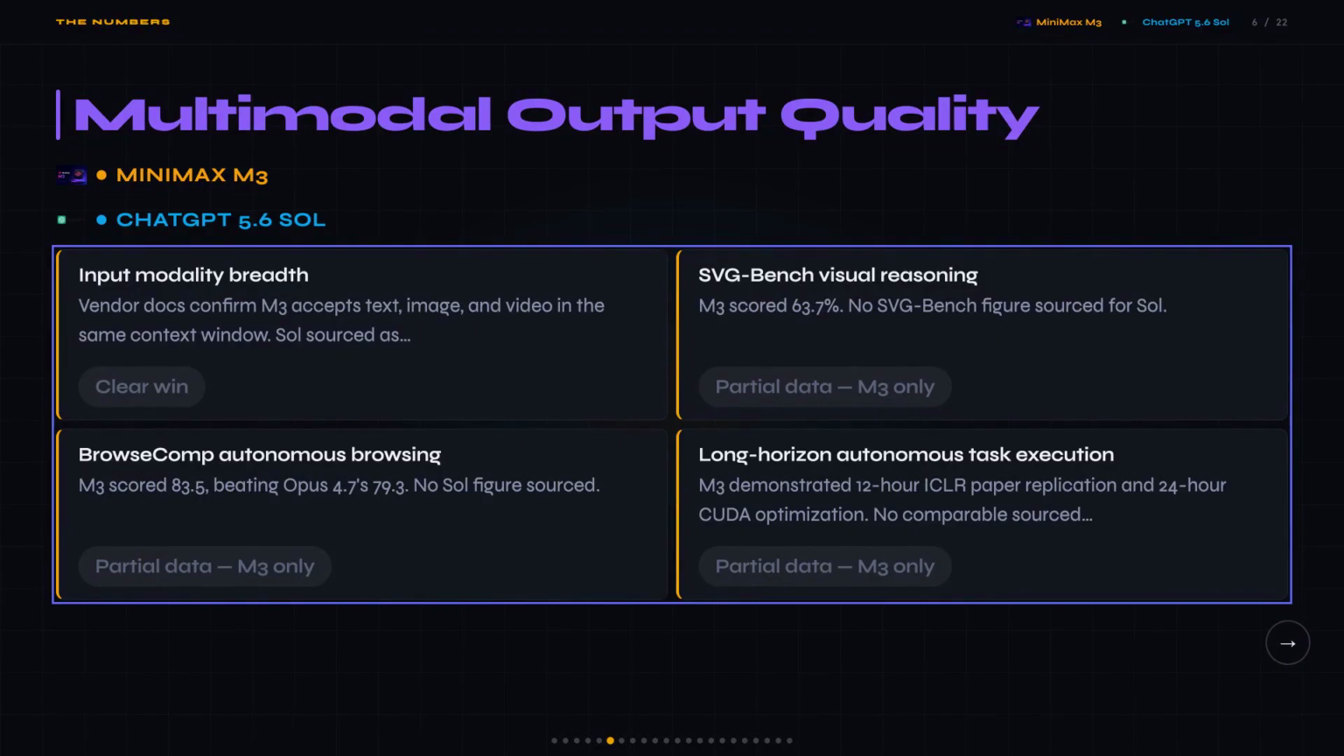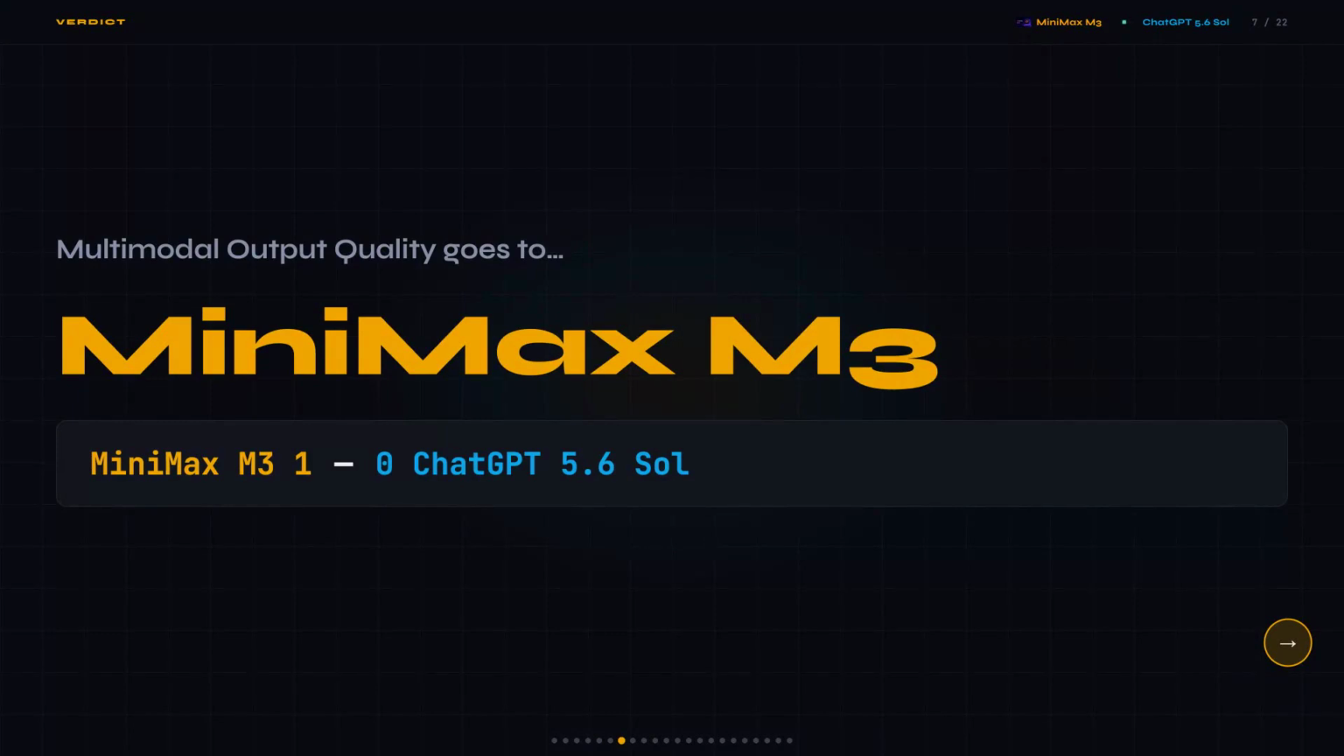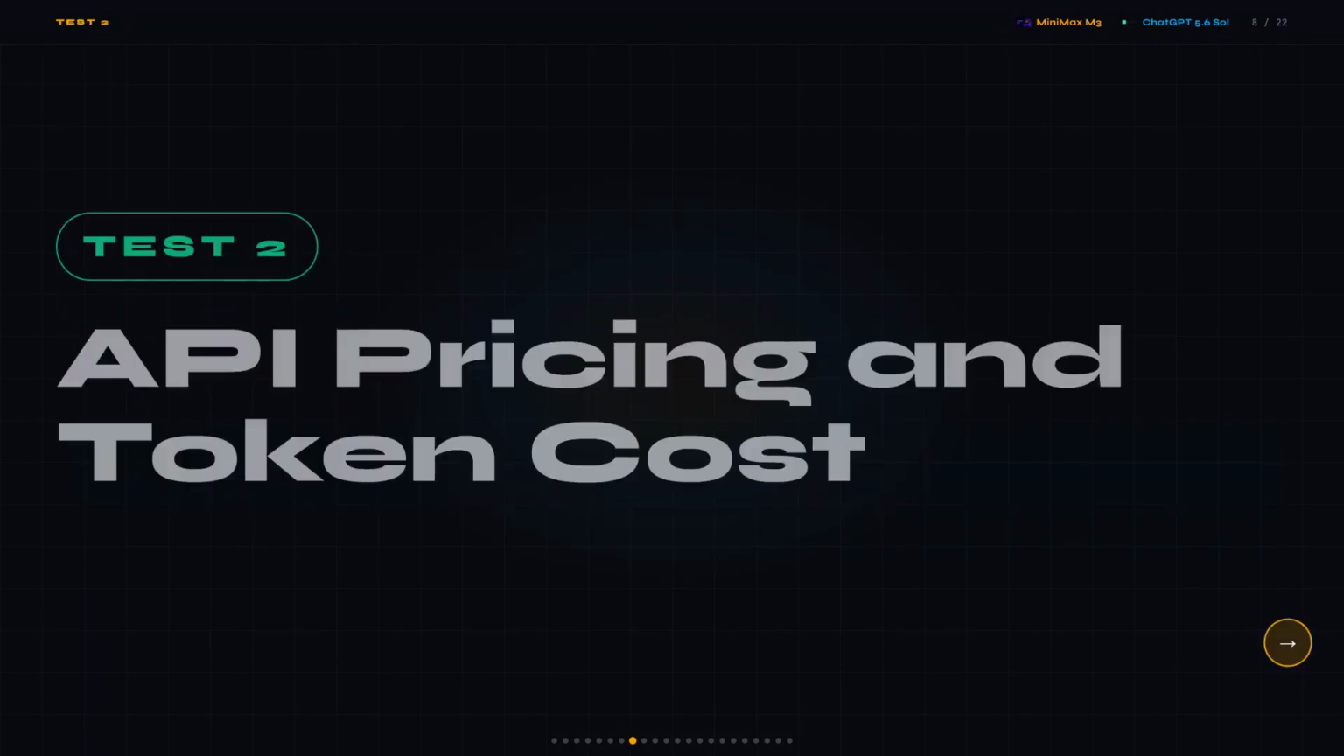M3 hit 83.5 on BrowseComp and 63.7% on SVG Bench, and Sol has 0 published figures on either of those benchmarks. So the on-screen cards are pretty one-sided. M3 takes test 1. Honestly, I was expecting Sol to have at least some published multimodal scores to compare against, but there's just nothing sourced on their side, and native video input alone makes this a clear call. That puts MiniMax M3 up 1-0 over ChatGPT 5.6 Sol after the first test.